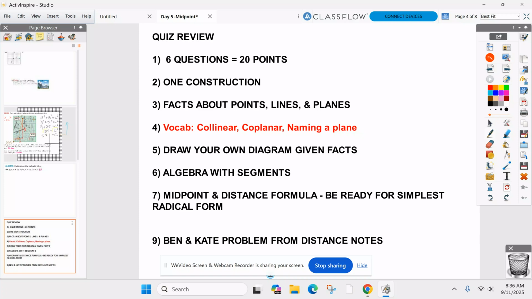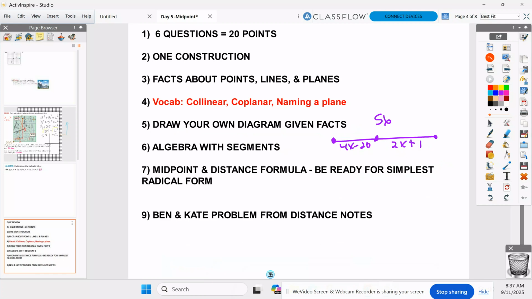Algebra with segments. We've done a bunch of those. You've done a bunch of those on homework where I tell you, hey, this is 4x minus 20. This is 2x plus 1. The whole darn thing is 56. Find x. Okay, so that is what I'm talking about, algebra with segments. All right, you add up these two, set it equal to 56. I may ask to solve for x. I may ask to solve for one of the line segments, how long they are.